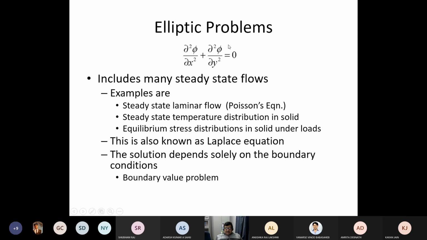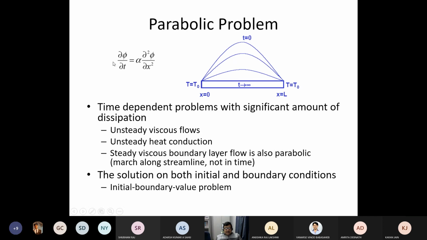So if you have a partial differential equation like this, what is the name of this equation, by the way? Anybody has any idea? Laplace equation. So the Laplace equation is what? It is an elliptic partial differential equation. Okay. Similarly, if you are doing this, say del phi by del t equals alpha del square phi by del x square, if you just do this ABC business, you will find this is a parabolic equation.